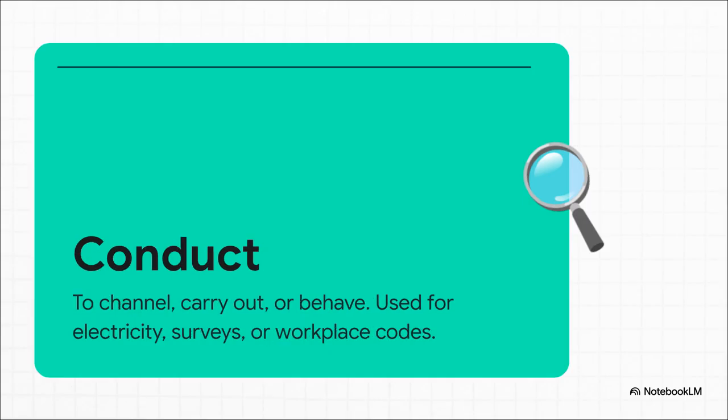Conduct. In Chinese, this is 传导,实施,执行. Honestly, this word is incredibly versatile. In a physics reading passage, copper will conduct electricity. But for your writing task 2, which is almost always a survey response, you should write, the city conducted a survey. Furthermore, in a Canadian workplace context, every single employee signs a code of conduct detailing rules and behavior. Make sure you know all 3 of these applications.